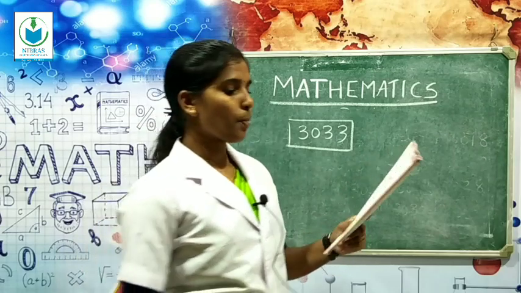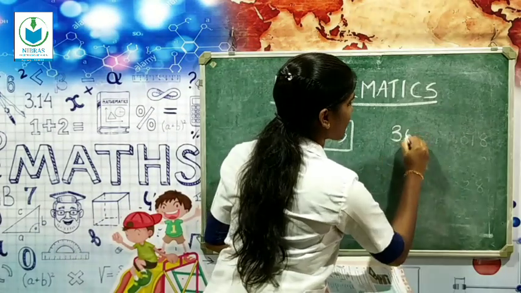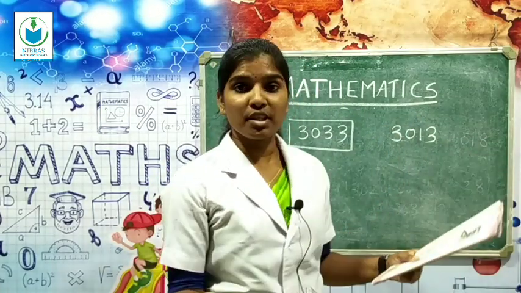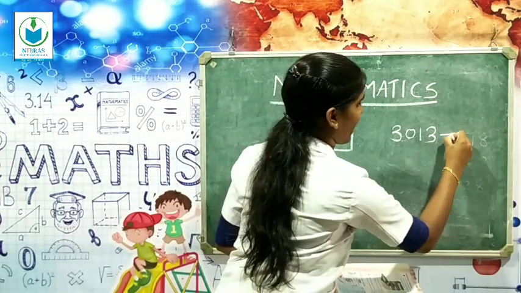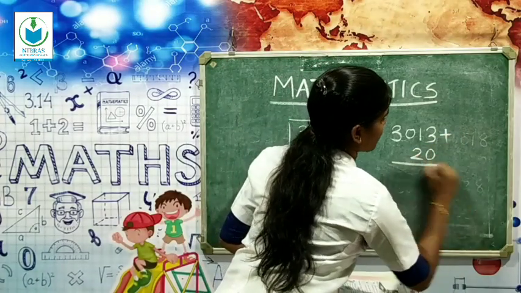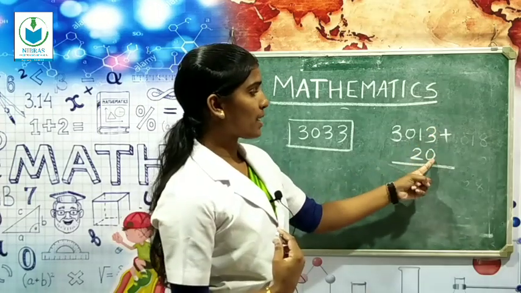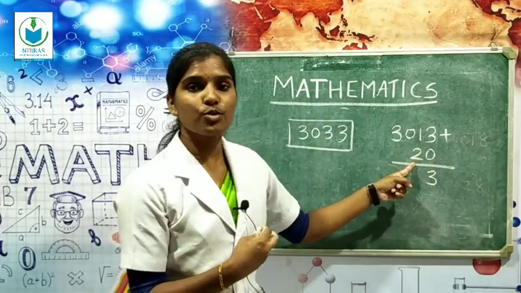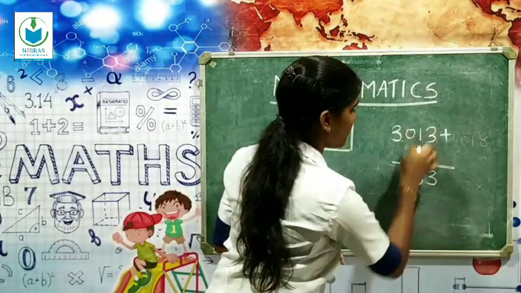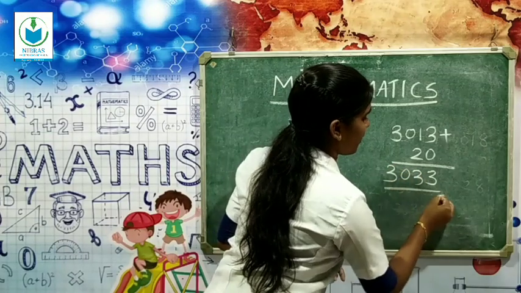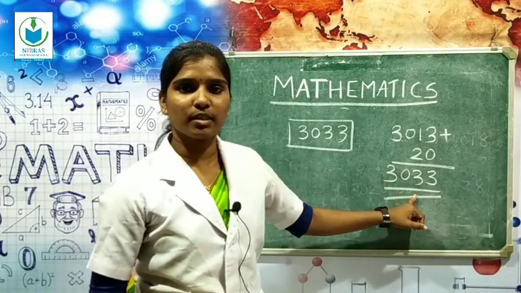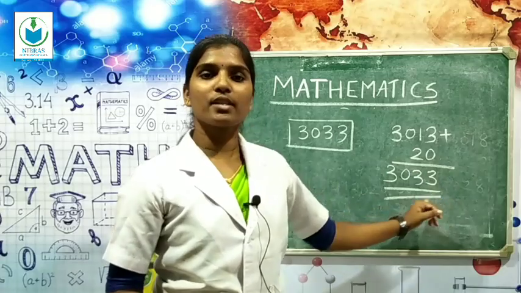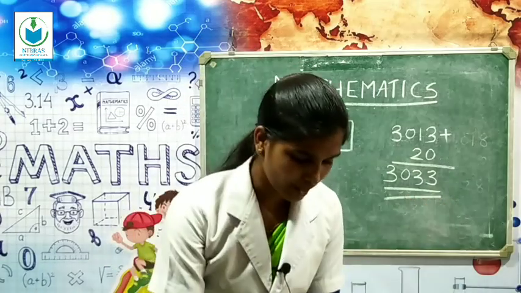The second method. Now the last admission number is 3013. After 20 more children join, you just add 20 with 3013. So 3 plus 0, 3. Then 1 plus 2, 3. Then 0, 3. So this is another method. You just add 20 with 3013, and we get the admission number of the last one. Okay, so all of you clear?